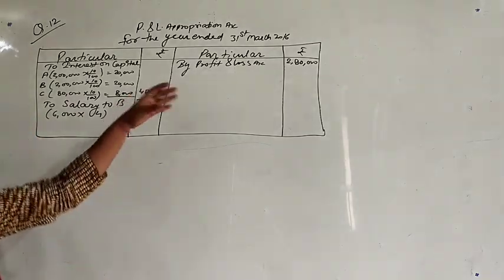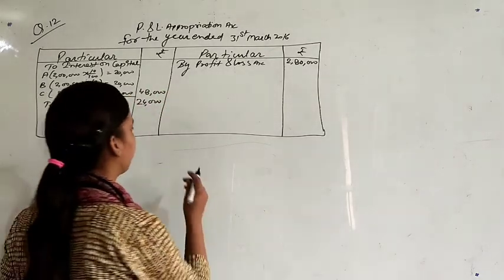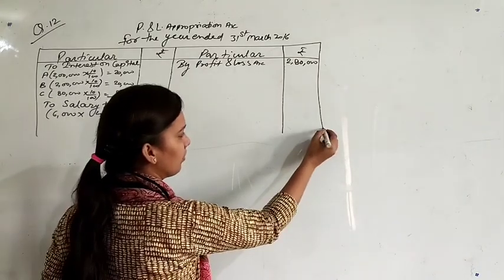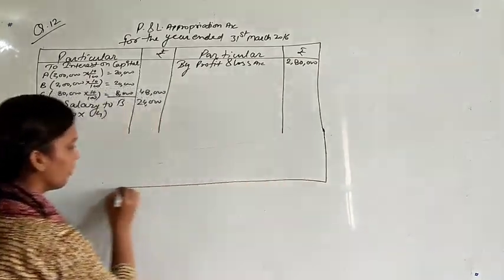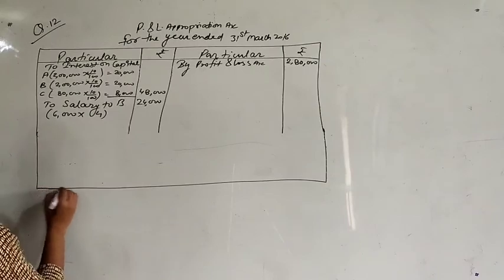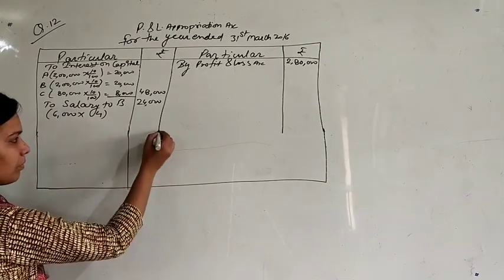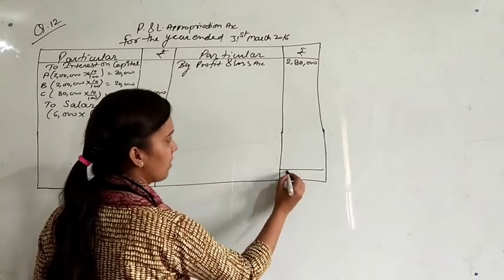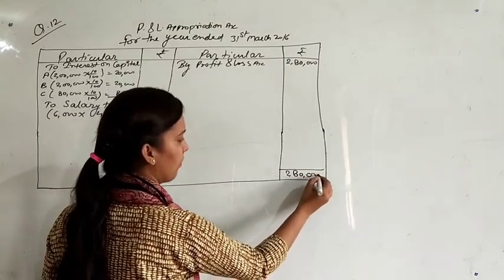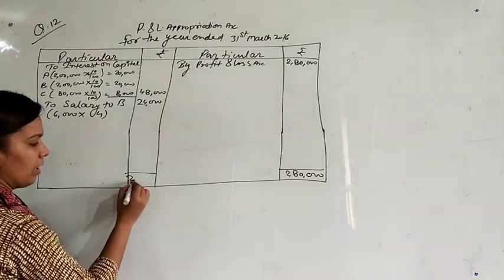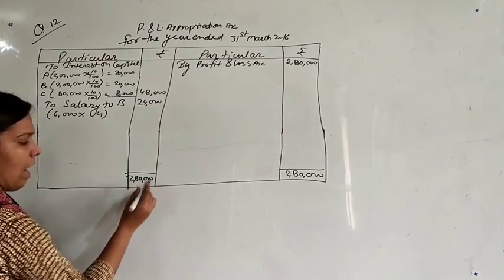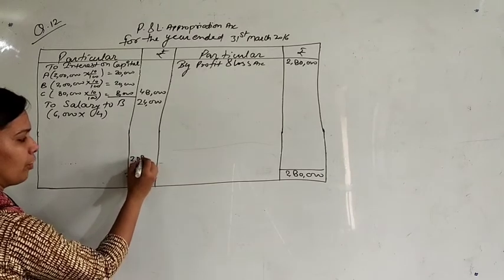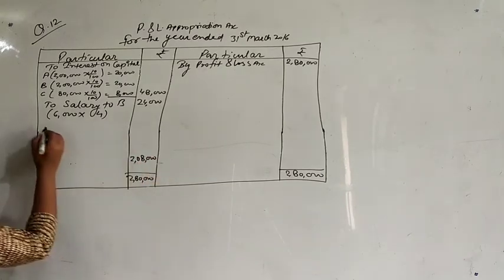Okay, so just total of credit side. Total of credit side is 2,80,000. Here also 2,80,000. Out of this 2,80,000, just deduct these two items, then you will get a profit of rupees 2,08,000.